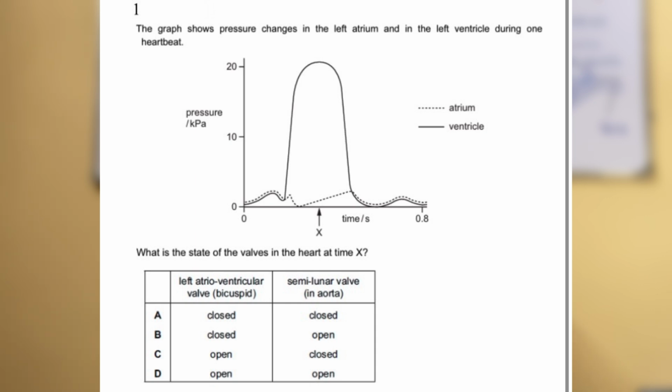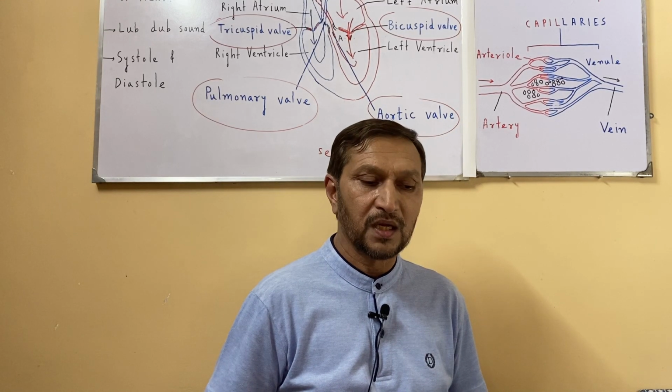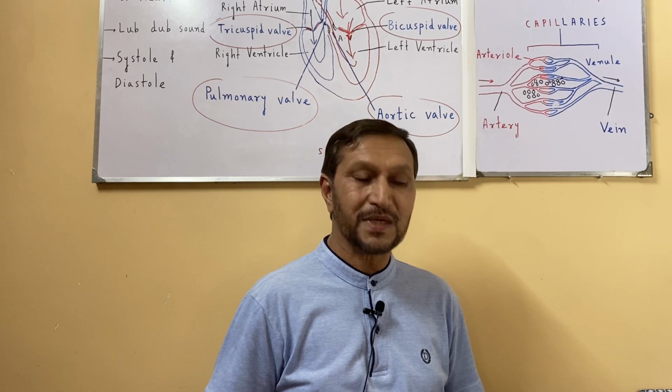The semilunar valve, which carries the blood in the forward direction, must be open, so the blood is going towards the body through the aorta. That door is open, but the back door is closed. The back door is the bicuspid valve, that must be closed, so that's why option B. So question number 1, option B.